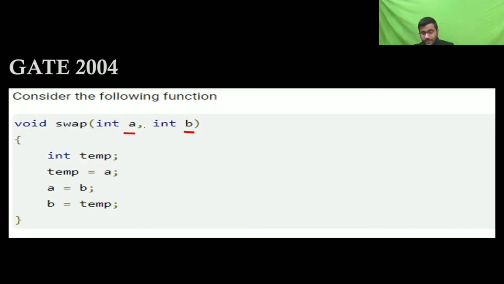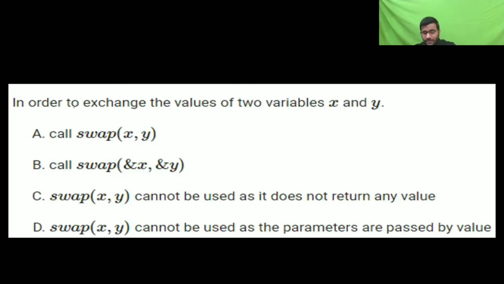Consider the following C function. This is the C function, swap. It says there is a temporary variable. In temporary you are storing A, and in A you are storing B, and in B you are doing this. So you are not swapping A and B. You know these things. I hope you understood. Now they are asking what that function is doing.